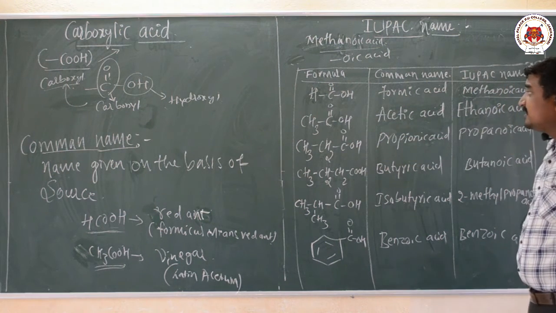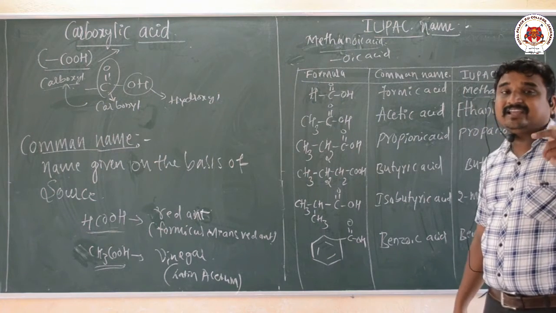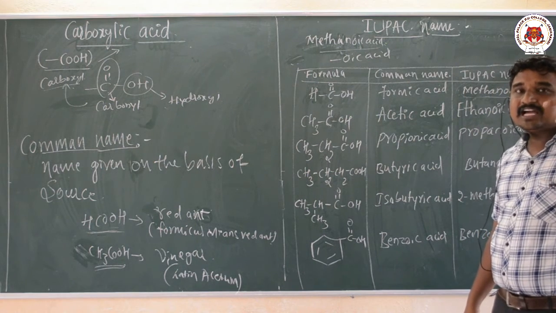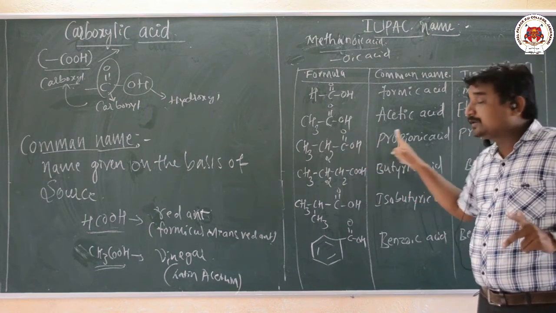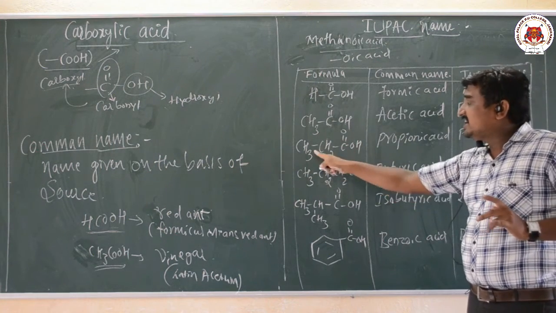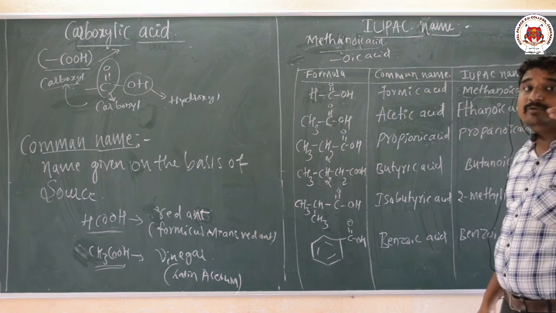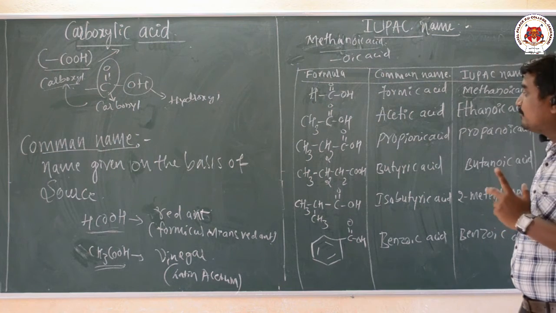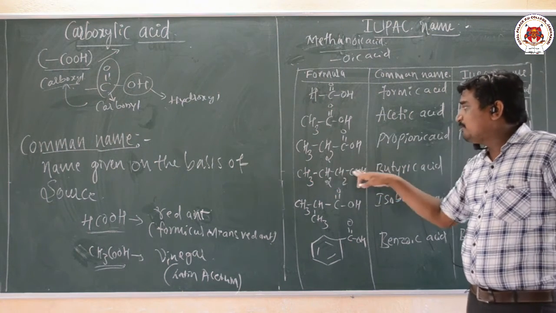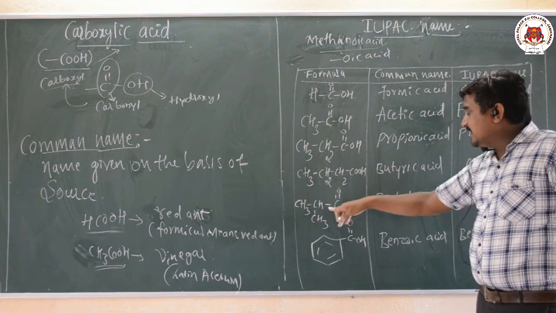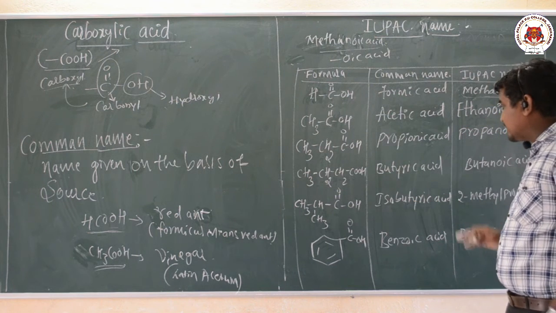So in the third case again we have three carbon atoms, hence the alkane is propane. Again the last letter E is replaced by oic acid, the IUPAC name of this compound is propanoic acid, because this compound has three carbon atoms. Similarly this is butanoic acid because again we have four carbon atoms, and here we have a branched compound, hence the common name is isobutyric acid.